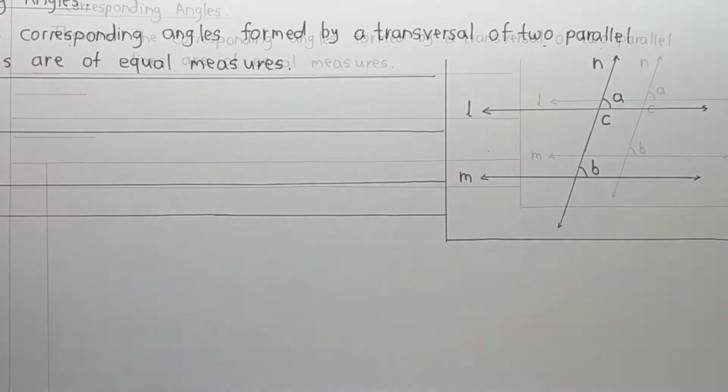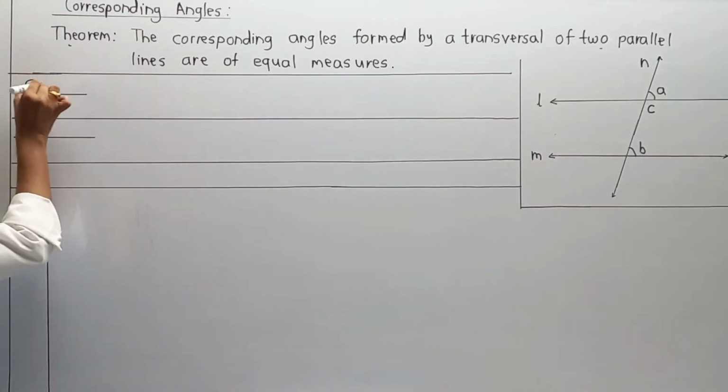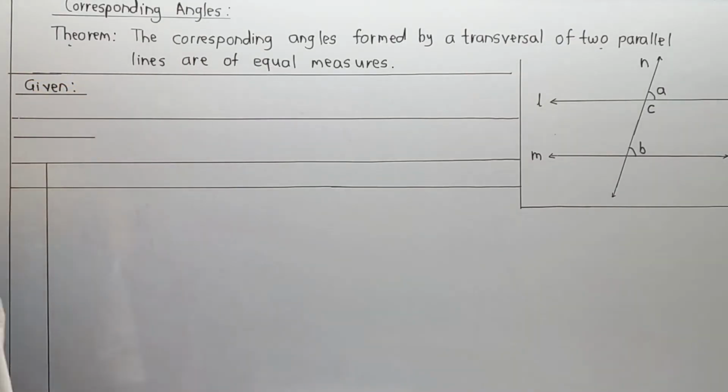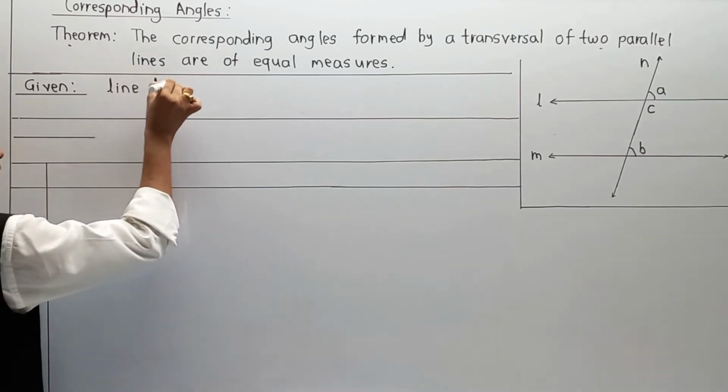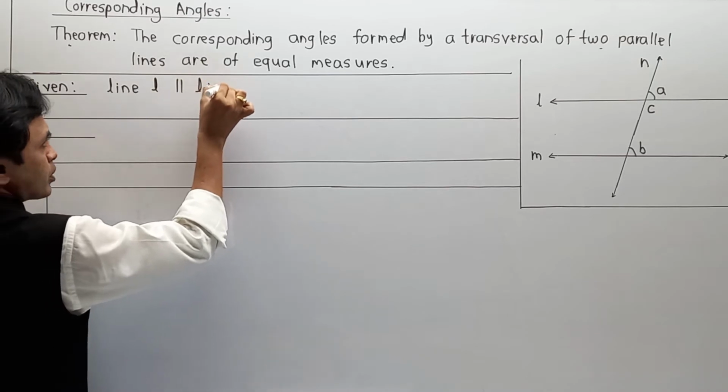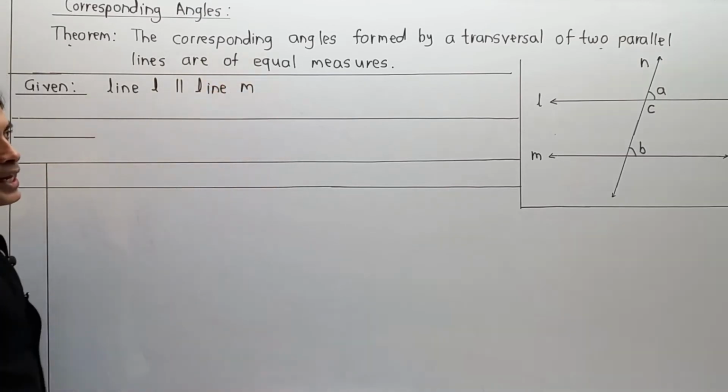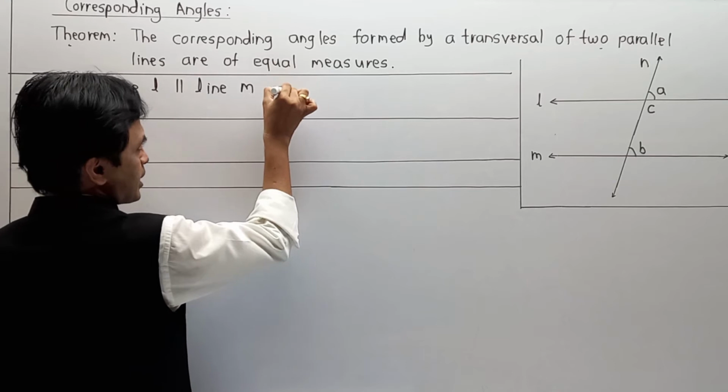So for the given: line L is parallel to line M and line N acts as a transversal.